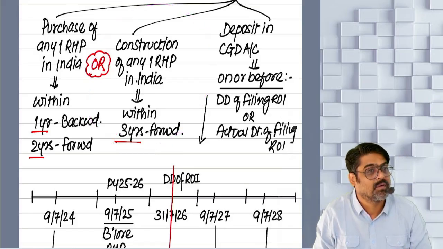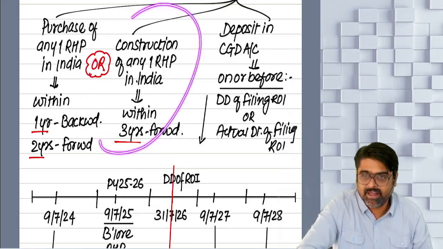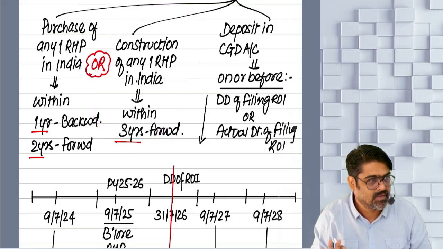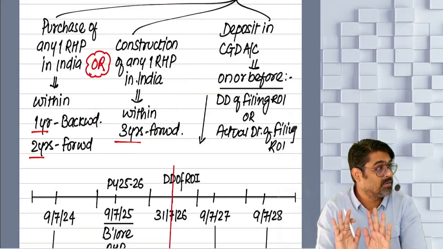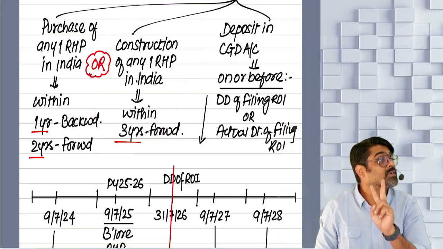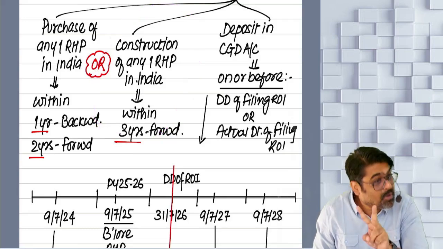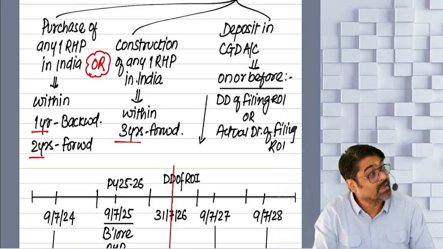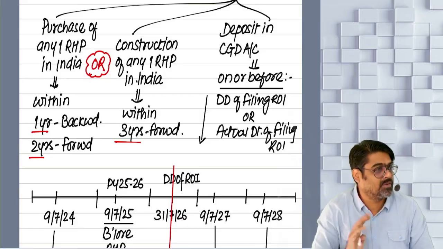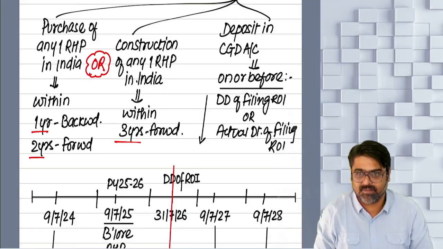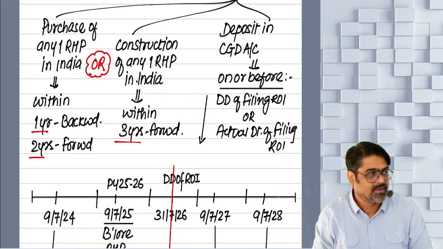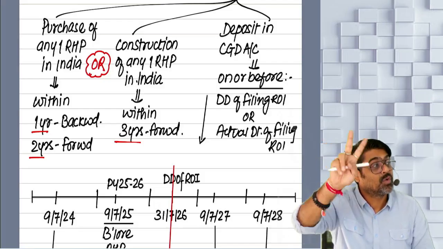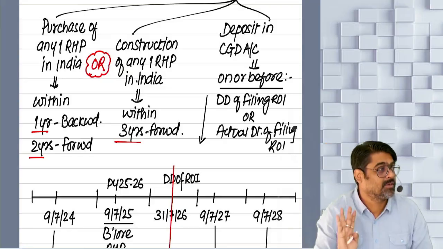Within this 3 years, you have constructed some properties. Yes or no? Within this 3 years, you have constructed some properties in India. So out of all those properties, the cost of construction of any two properties is met out of your long-term gain, and based on that investment in two properties, you can claim the exemption. But for that, your long-term gain of the old property should be 2 crores or less.